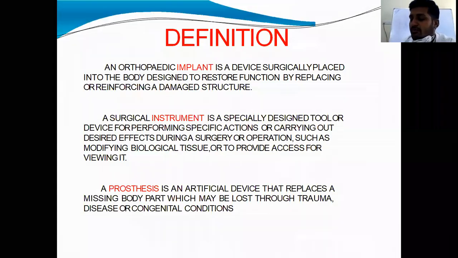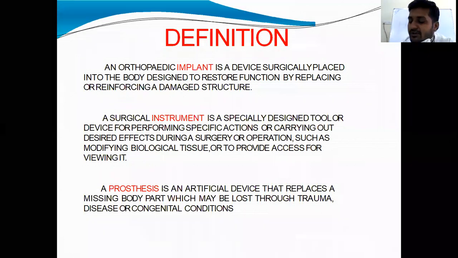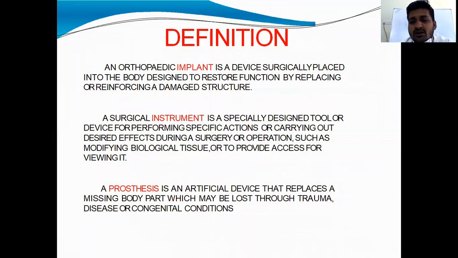First thing is, what do you mean by implant, instrument, prosthesis and orthosis? You should know the definitions, they will ask in exam, and you should know the difference between these terms. Implant is any device which is surgically placed into the body, designed to restore the function of that part by replacing or reinforcing the damaged structure, which are used for fracture fixation in orthopedics.